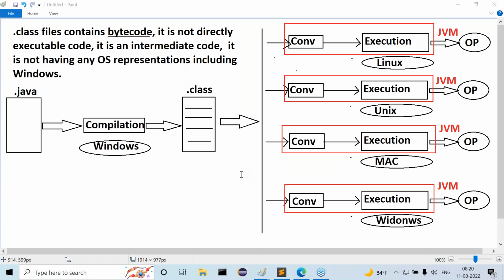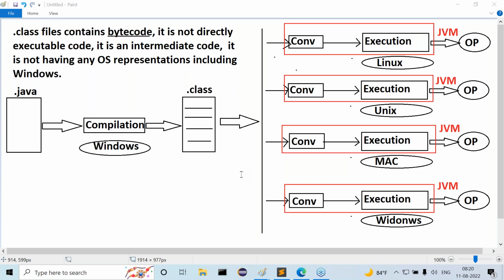Understand clearly. What are the two responsibilities of JVM in Java? One is translating our bytecode from neutral nature to local operating system representations, and the second one is executing the translated code. Translation and execution, conversion and execution are the two responsibilities of the JVM.